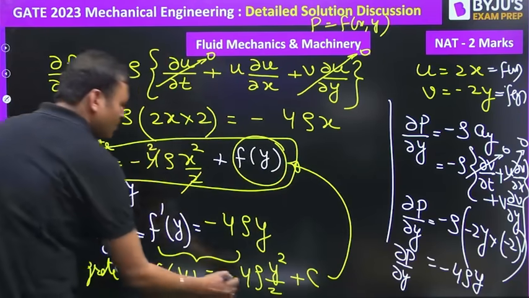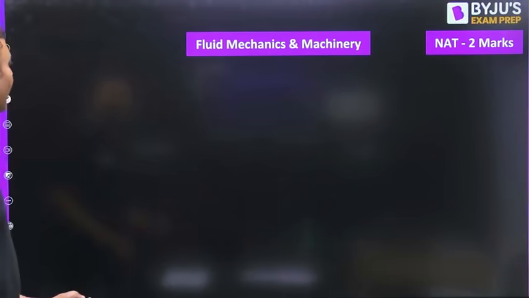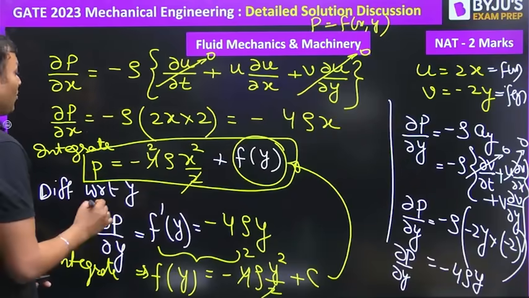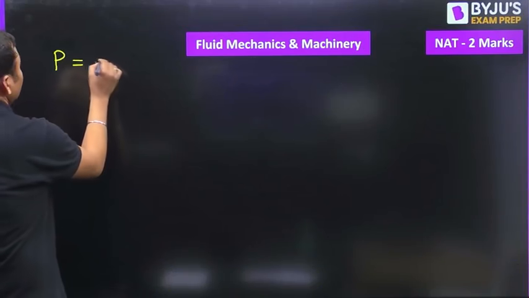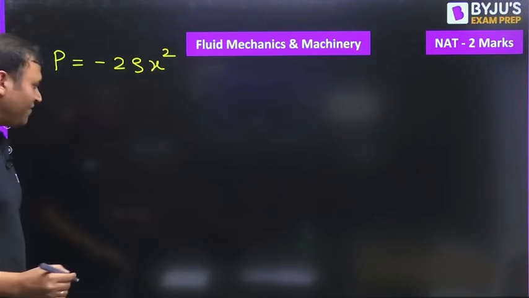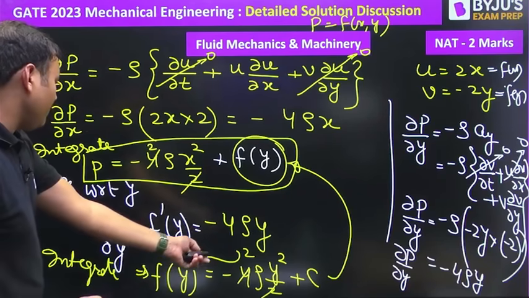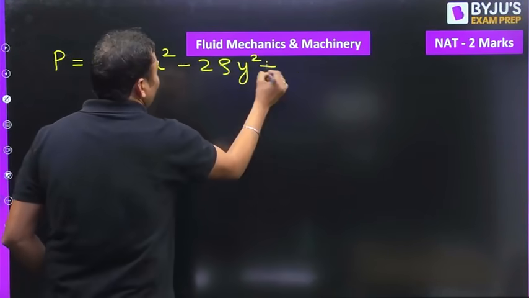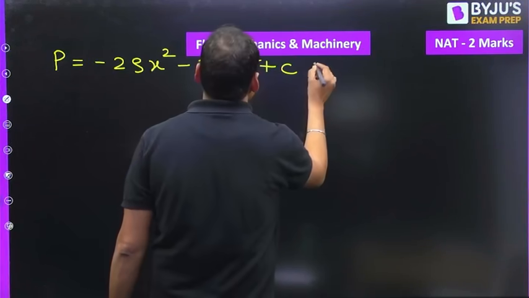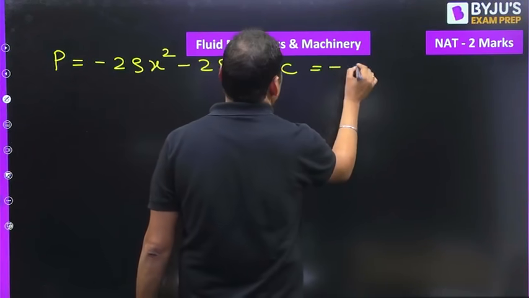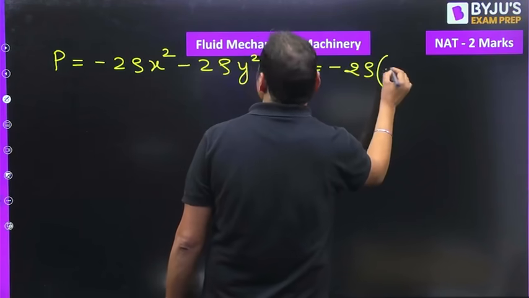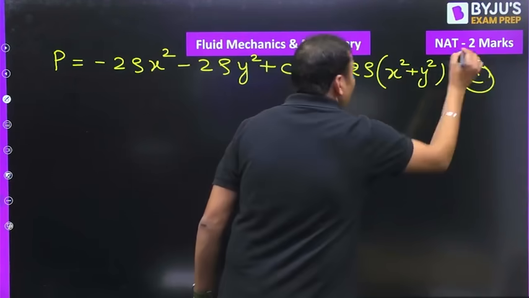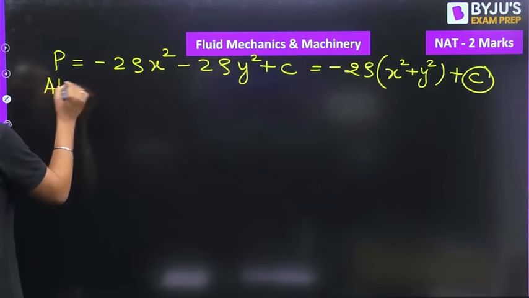this 2 gets cancelled out, this will also get cancelled out. Then our expression will be P is equal to minus 2 rho x square, minus 2 rho y square plus constant of integration c. Or we can write it as, if we take minus 2 and rho common, then it is x square plus y square plus constant of integration c. To find the value of c, we need one condition at 0, 0,